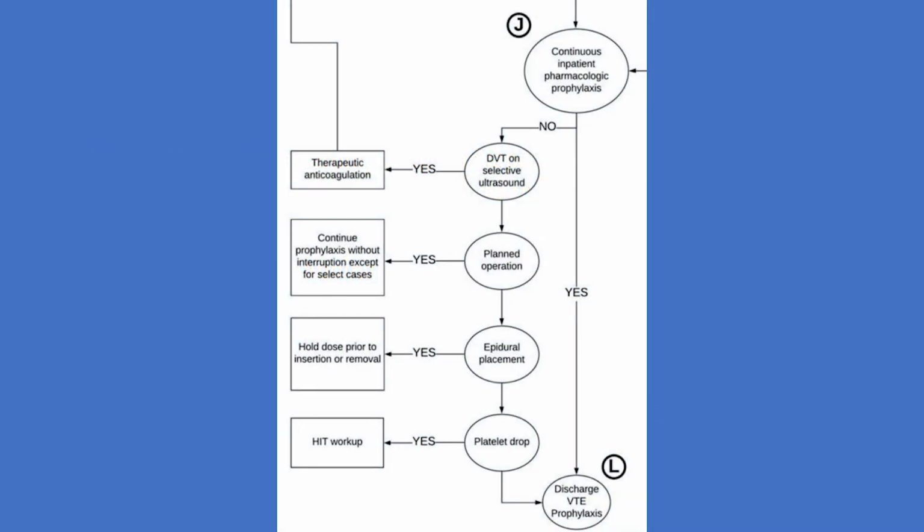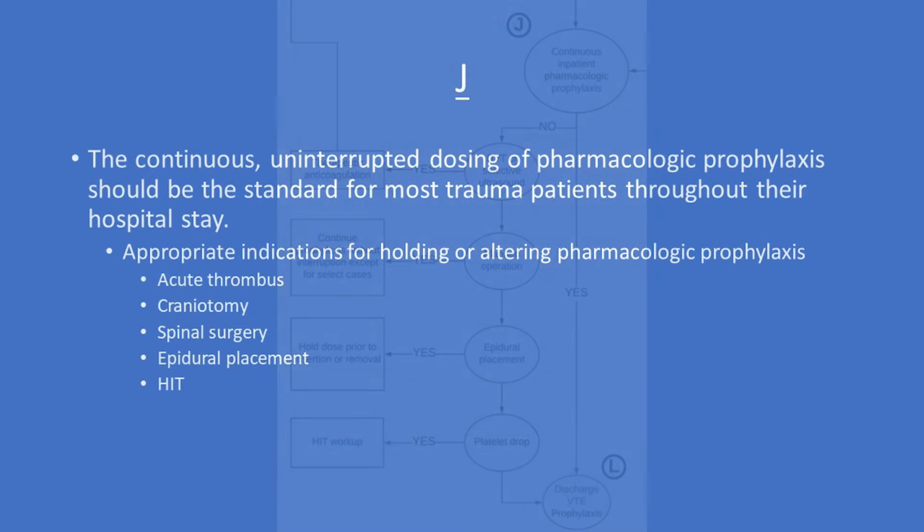Further moving down the algorithm, point J. Studies have shown that patients who miss 2 to 4 doses of prophylaxis have 8.5 times higher DVT risk compared with those who have not missed any doses.